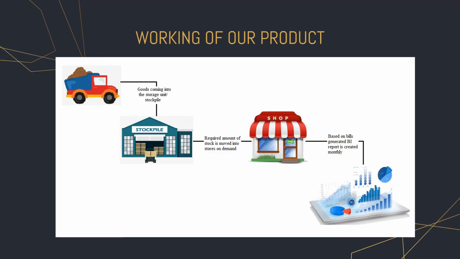As stated, the goods come into the storage unit, or the stockpile management, or the inventory, which is better known, and the required amount of stock is moved to the stores on demand. Based on the store bills that are being generated, a BI report is created on a monthly basis. And once the threshold value is reached in the retail stores, an automatic request is sent to the inventory to restock it.